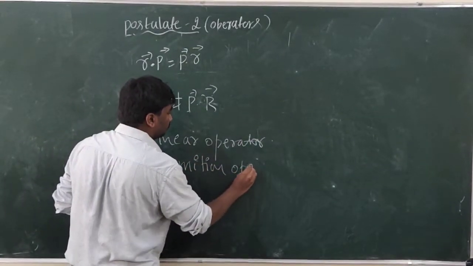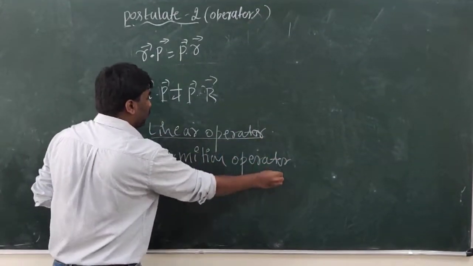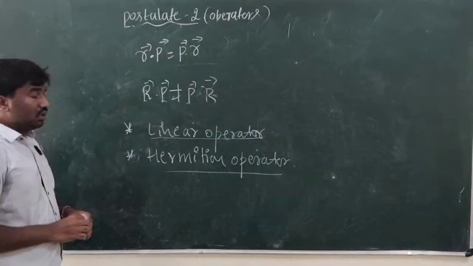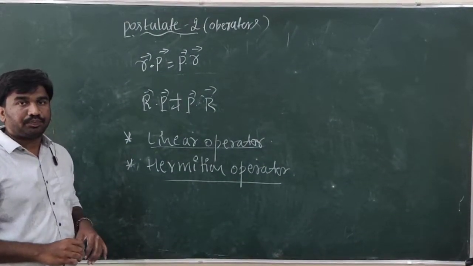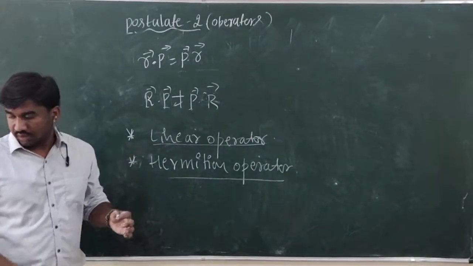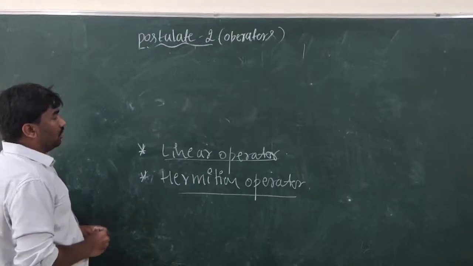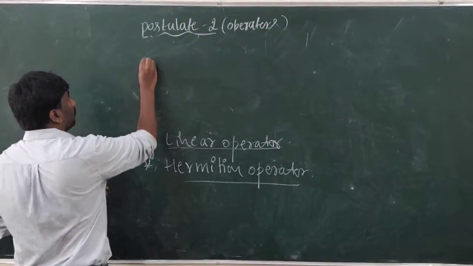Hermitian operator. The operator must be linear and also Hermitian. So what is this linear operator? What are the conditions of this linear operator? A linear operator is satisfied.